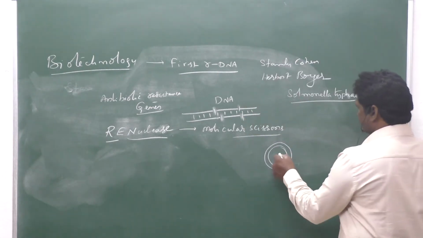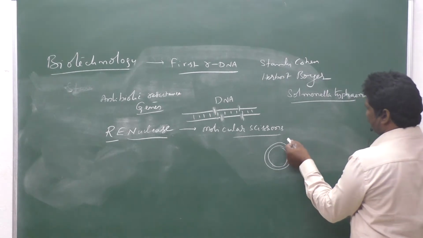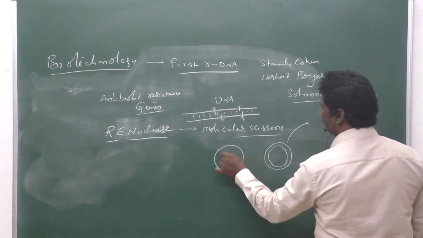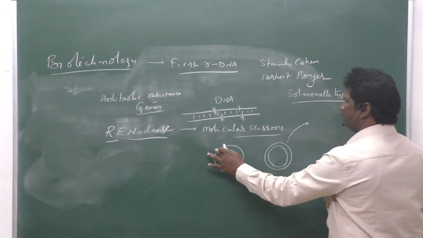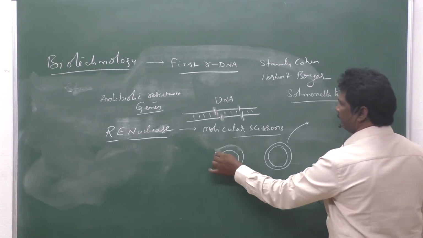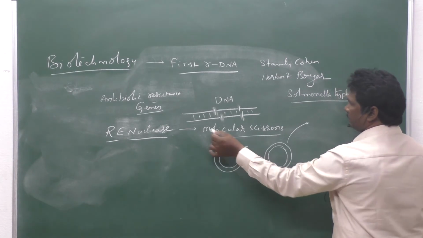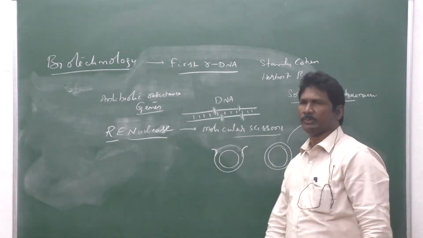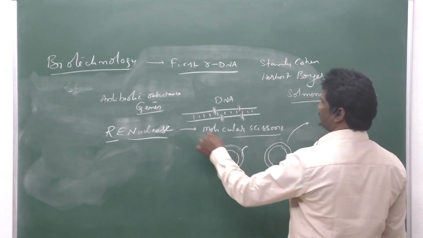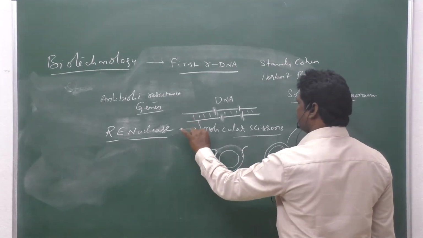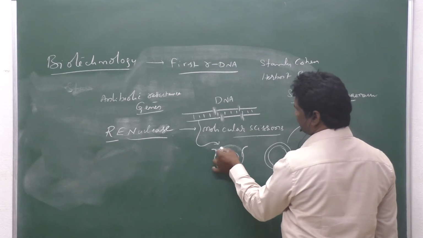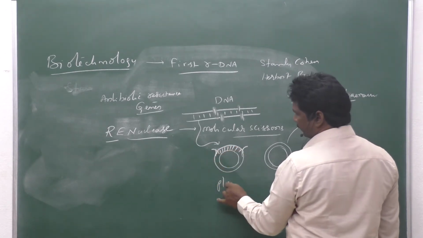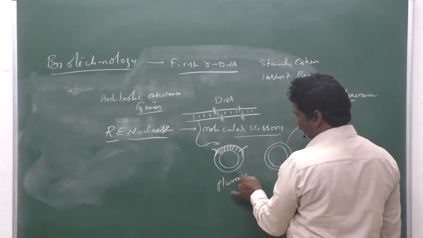That is called a plasmid. That plasmid is cut into small fragments with the help of restriction endonuclease enzyme, the molecular scissors. Afterwards, the antibiotic resistant genes are introduced into the plasmid of Salmonella typhi.